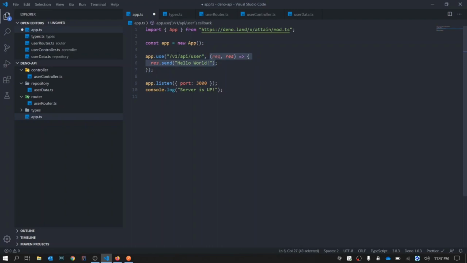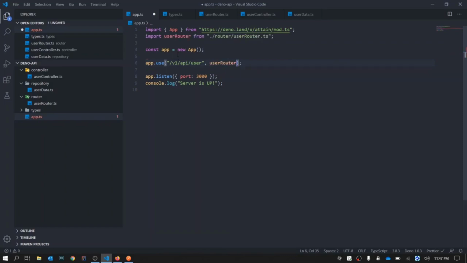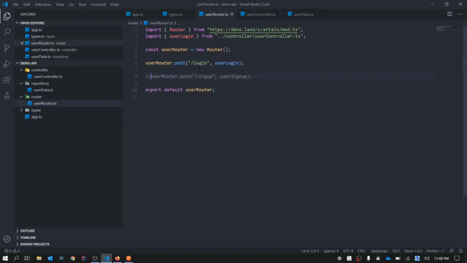And here, all we need to do is import our router, a user router. See how much cleaner that code looks. You can clearly understand whenever there's an API which is calling v1 slash API slash user in its path, you need to call this user router. Inside user router, you have these two routes. So if it is a user slash login, execute user login. If it is a user slash sign up, execute user sign up.